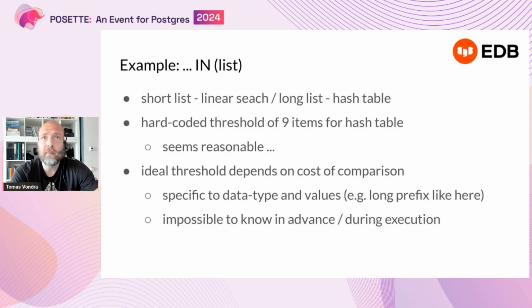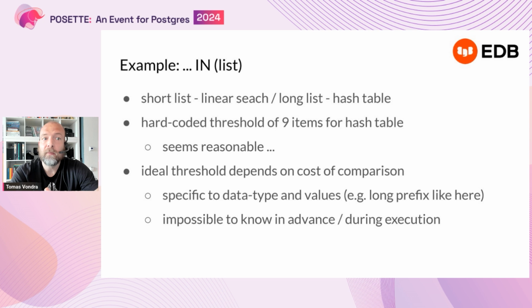And the reason is very simple. We realize that the list can be quite long, and instead of doing a linear search through a long list, what we do is we build a hash table, right? And then instead of searching through the list and checking all the values, we just do a lookup in the hash table. Perfectly reasonable.